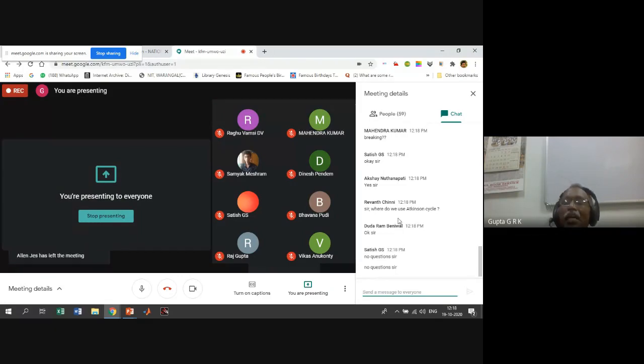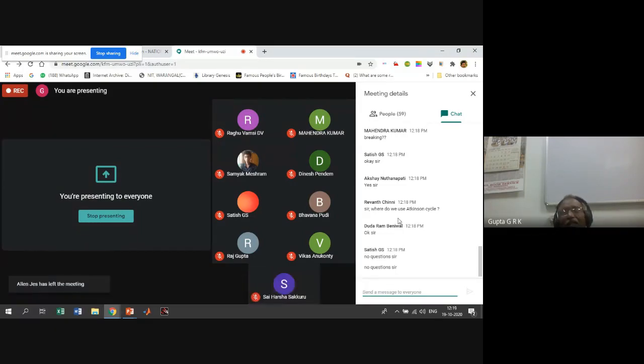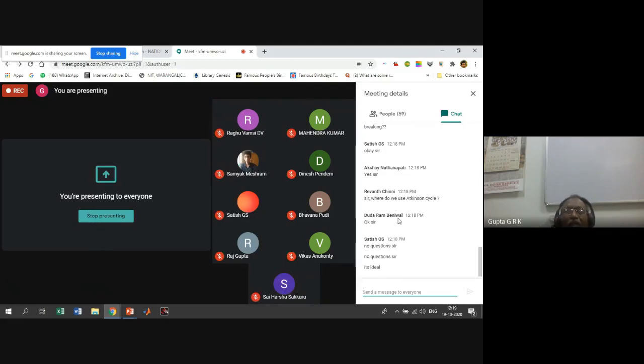So where do we use the Atkinson cycle? That's what I was telling. The Atkinson cycle's usage is to have a constant volume heat addition gas turbine cycle, right? So that is the application, but they tried to use it and it was not successful because of practical problems.